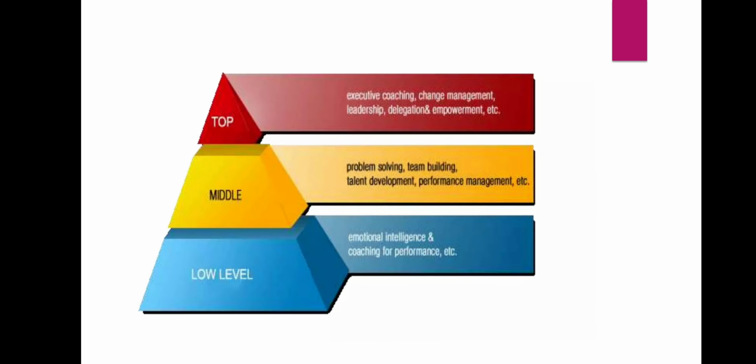As the diagram shows, top level management includes executive coaching, change management, leadership, delegation and empowerment in the organization, etc. Middle level management includes problem solving, team building, talent development, performance management, etc. Middle level management has to check how the employees perform, so they have to do performance management also. And low level management includes emotional intelligence and coaching for performance, etc. The workers who actually do the work are included in the low level management.